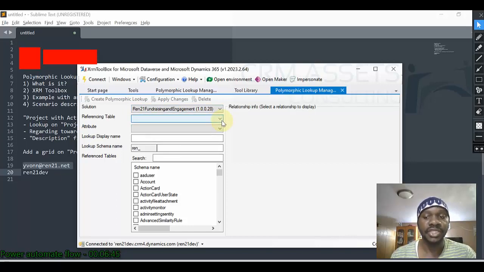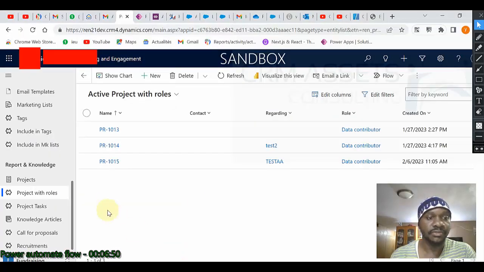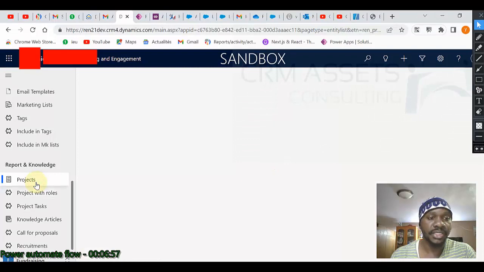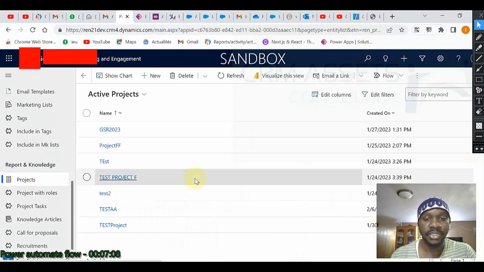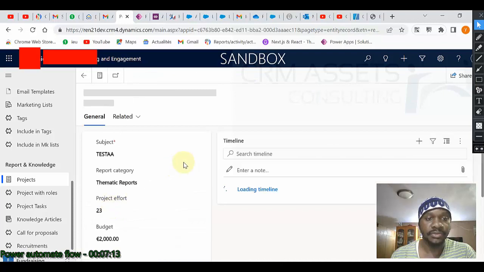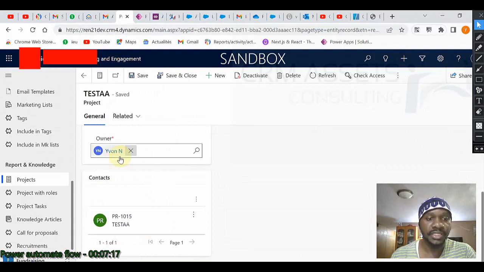Okay, before continuing from here, let me explain better what we want to achieve. We have a project entity here, and this is a grid.